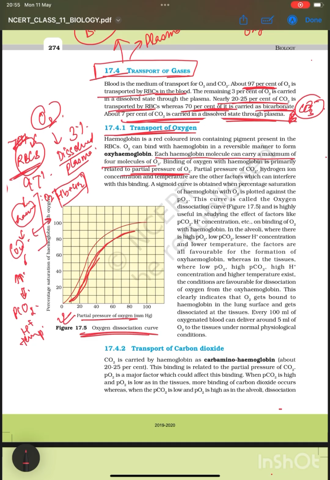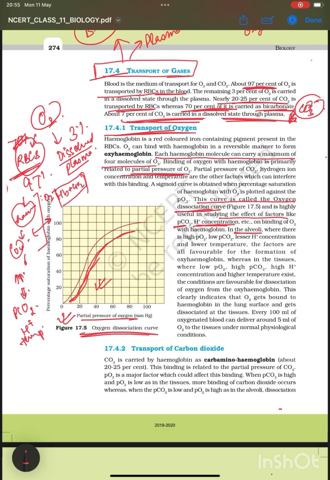It is highly useful in studying the effect of factors like partial pressure of CO2 and hydrogen ion concentration. This curve is very important from your exam point of view.